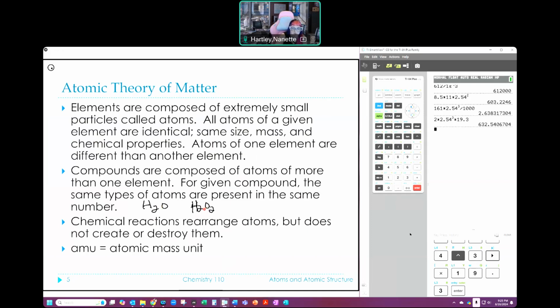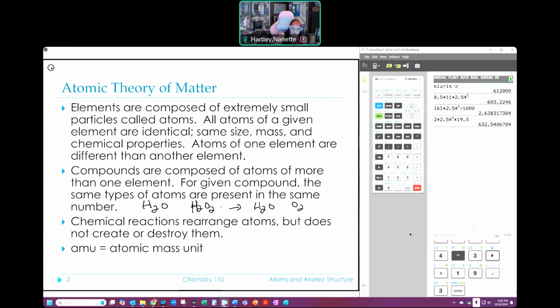Chemical reactions rearrange atoms. So I could have a chemical reaction where this H2O gets broken down into 2 different things. This is what happens to your hydrogen peroxide, which is H2O2, when it sits around. It goes through a reaction, and it becomes H2O and O2. Those are the 2 products that it has.